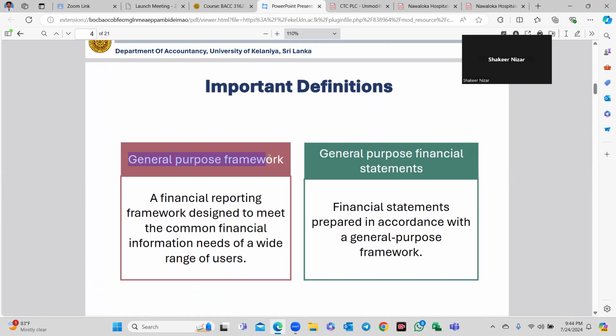General purpose framework: a financial reporting framework designed to meet the common financial information needs of a wide range of users. General purpose financial statements means financial statements prepared in accordance with a general purpose framework.